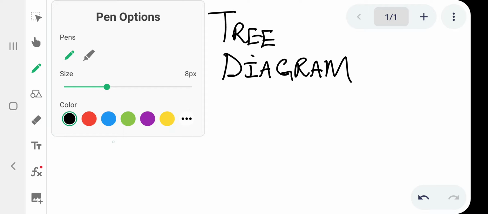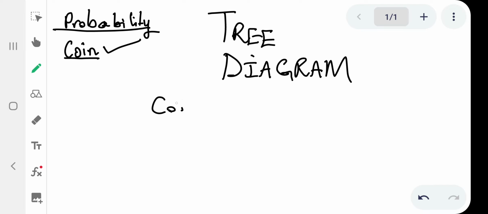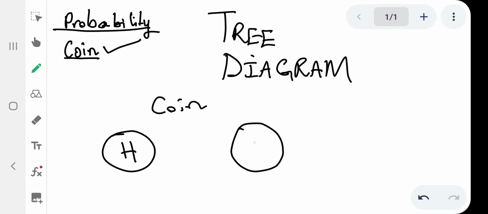So a general introduction to a coin is that if we have a coin, it can either have a head or a tail, right? So now flip a coin, you have two possibilities. It's either you can get a head or you can get a tail. So it means if you flip a coin, there is 50% chance of getting a head and a 50% chance of getting a tail, right?